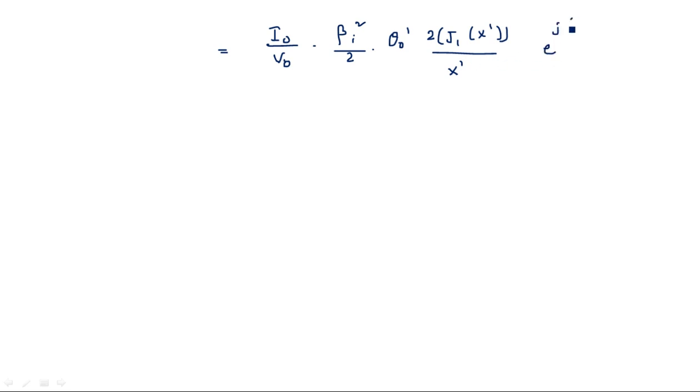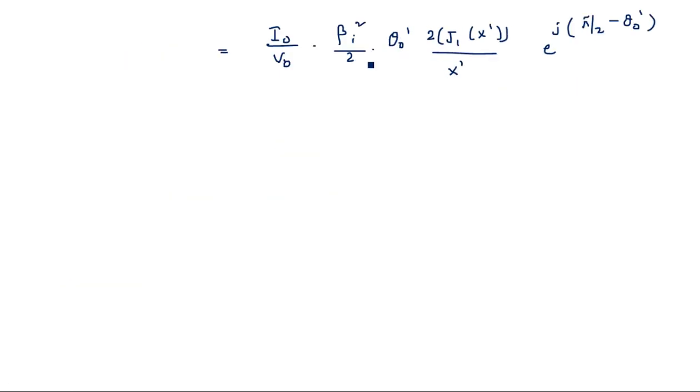After substituting these two and writing V1 in terms of V0, it becomes I0 by V0 into beta I square divided by 2 into theta naught dash, into 2 J1 of x dash divided by x dash, e power j into pi by 2 minus theta naught dash.